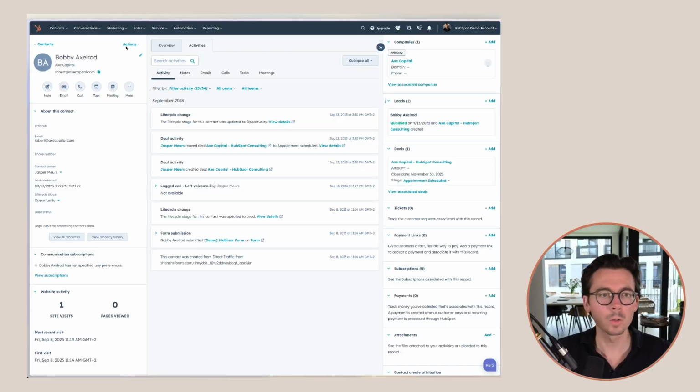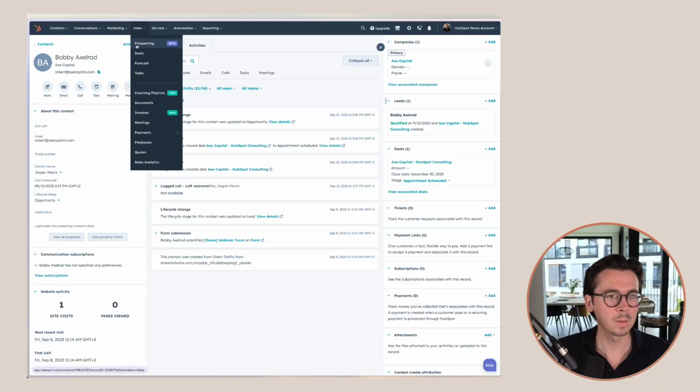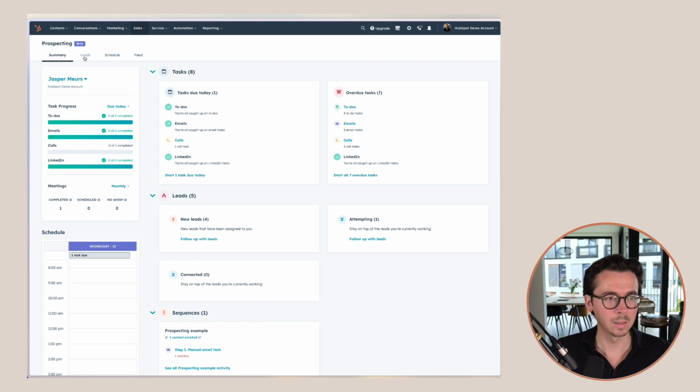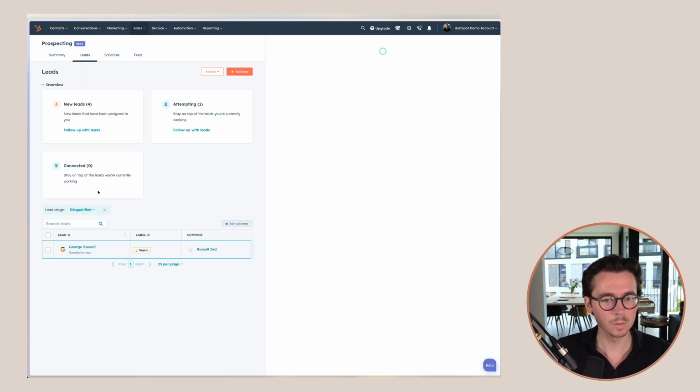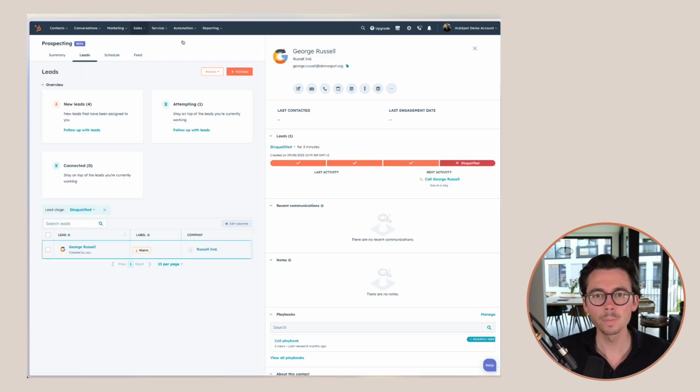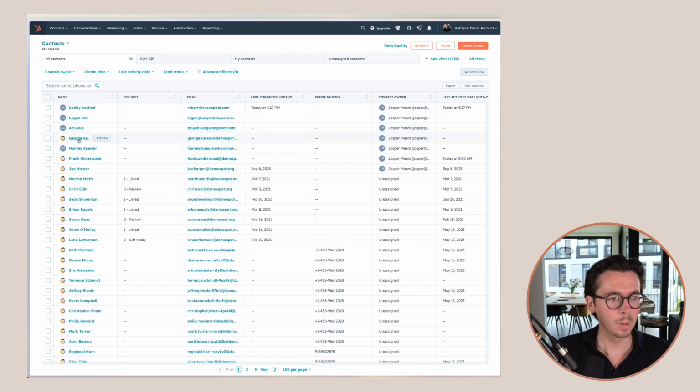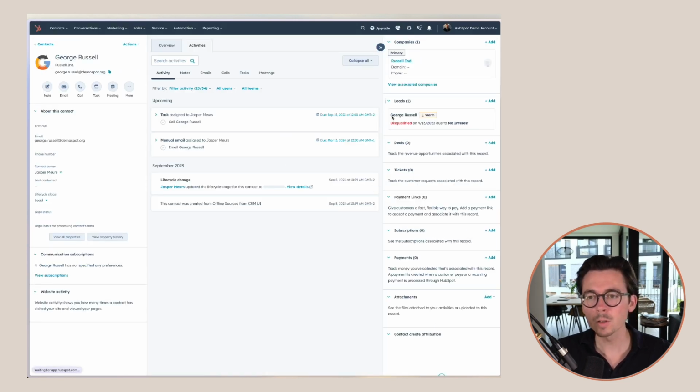Also, when a lead is disqualified, the way this works makes it very easy to circle back to this person at a later time and just add a new lead. Let's do this, for example, with the one that we had disqualified just now. George Russell was disqualified, and let's say we want to create a new lead with him. We go back to George Russell in the contact overview.